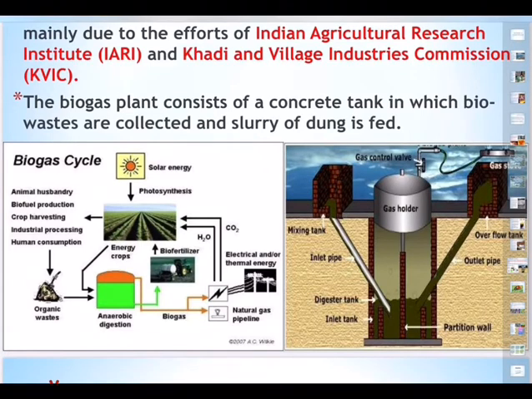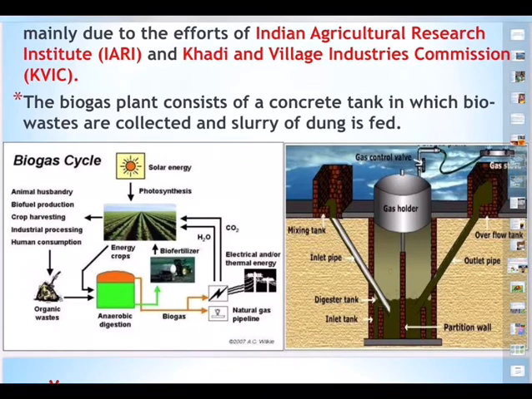You can see here on the left side, the biogas cycle. So animal husbandry, biofuel production, crop harvesting, industrial processing, human consumption, all these will make a lot of dung, organic waste, to be formed.